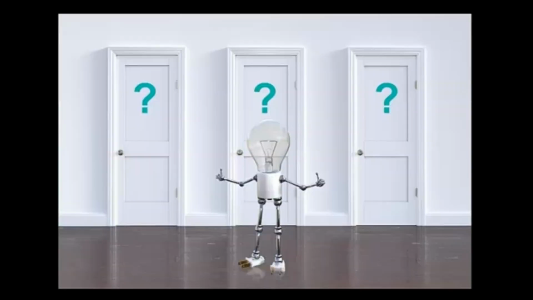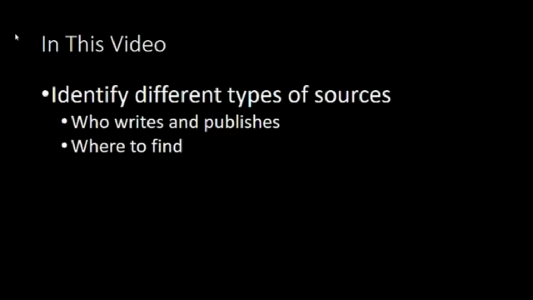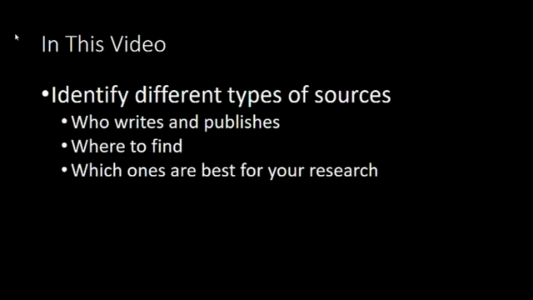These days, there are so many different places you can go to find information that research can seem like an insurmountable task. Figuring out what types of information you need, deciding where to look for these sources, determining whether they're credible, all of it can be too much. Let's start breaking it down so you can become a capable and competent student researcher during your university career and beyond. In this video, we'll identify the different types of sources you might encounter and answer the questions: who writes and publishes them, where to find them, and which ones will be the best for the research you will be doing.